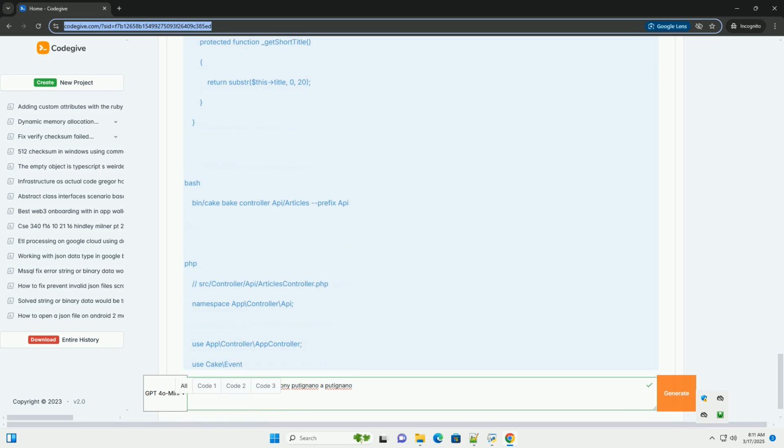Deploy your code: use Git, FTP, or a deployment tool to upload your code to the server. Configure caching: enable caching to improve performance. CakePHP supports various caching mechanisms. Set up monitoring and logging: monitor your application for errors and performance issues. Use a logging system to track application events.